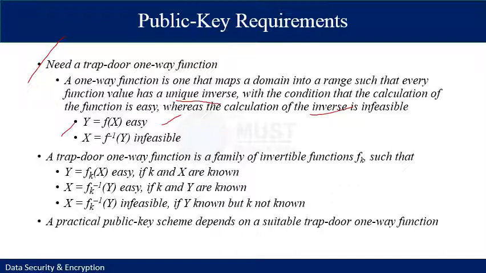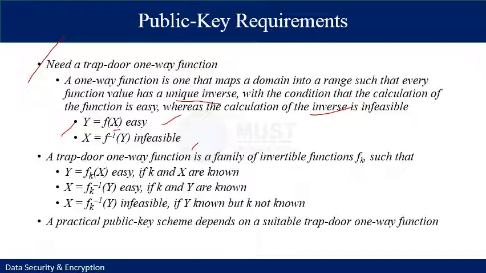If we encrypt a message x using the function f, generation of the ciphertext is very easy. However, the reverse is infeasible.